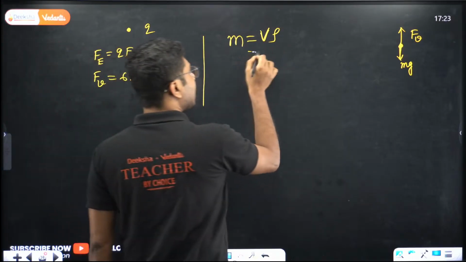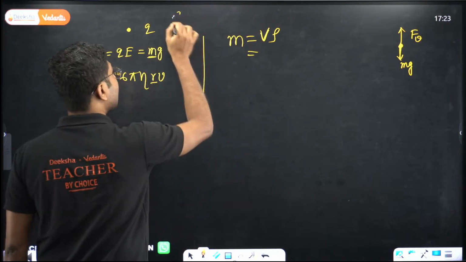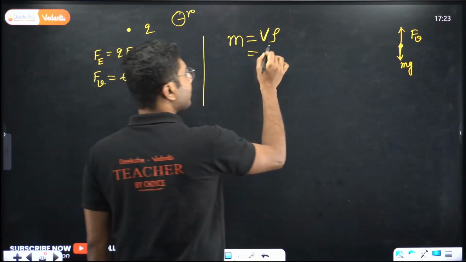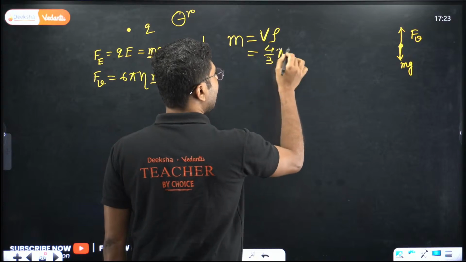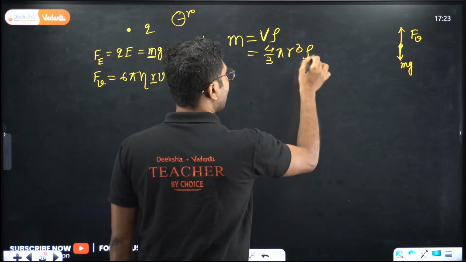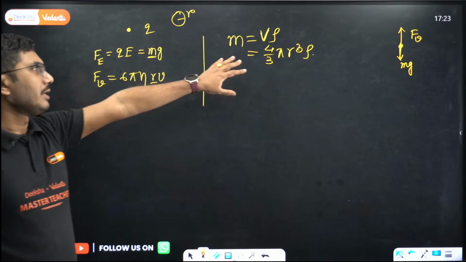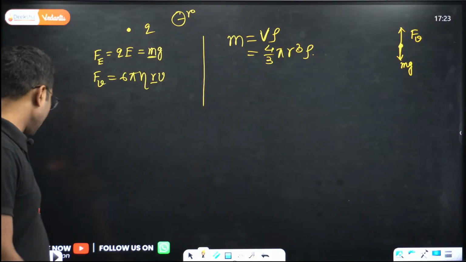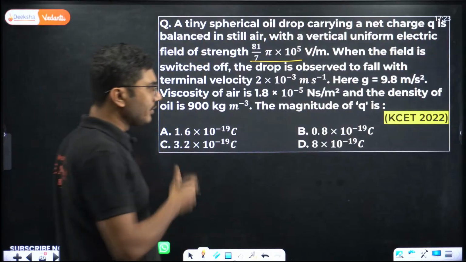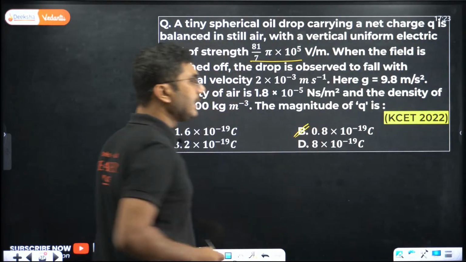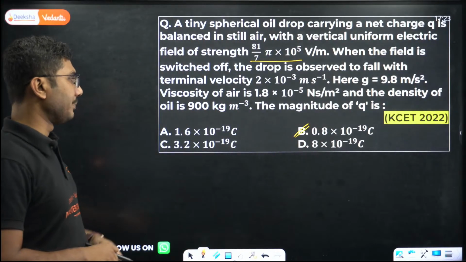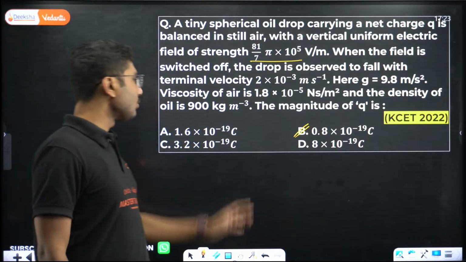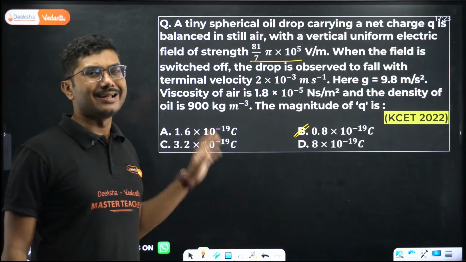What is the volume of a spherical charge? Say the radius of the charge is r. So the volume is 4/3 pi r cube. This is how you calculate the relationship, and from there you have to simplify it. This is a very long process, and after solving a lot, I think you will get 0.8 into 10 to the power of minus 19 as the ultimate answer. This is one of the trickiest and lengthiest problems.